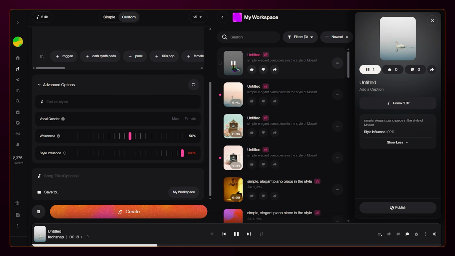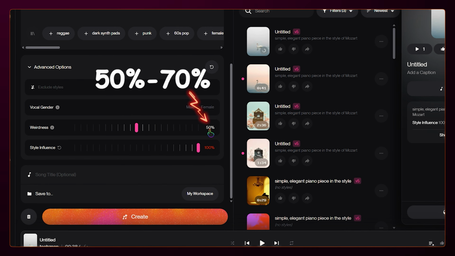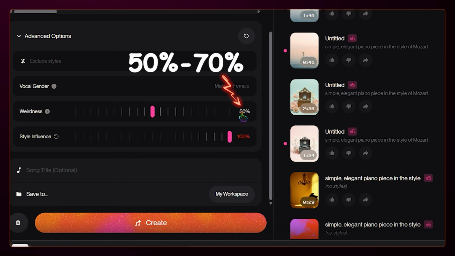Okay, now it's getting interesting. The classical foundation is still there, but did you hear those notes that didn't exactly belong? It's still a really nice tune, and the AI is starting to add its own personality. This 50% to 70% range is often the creative sweet spot.